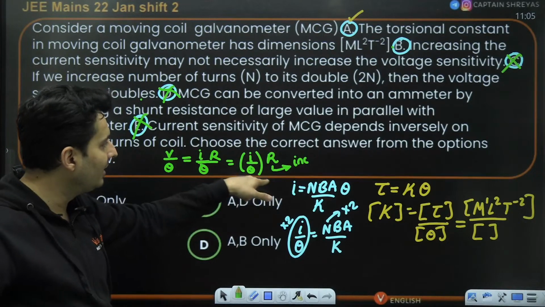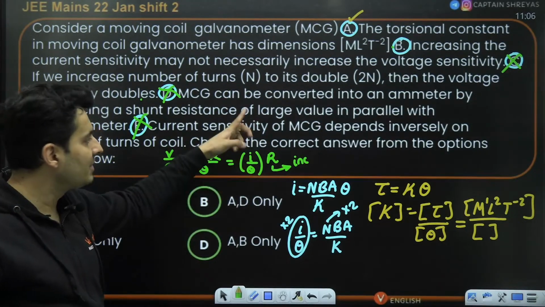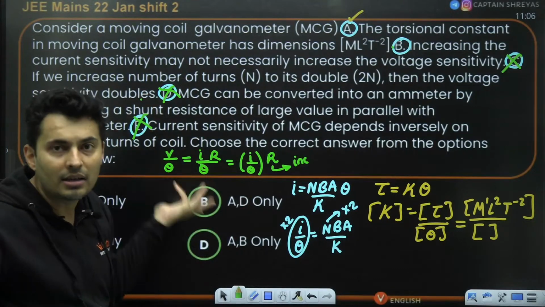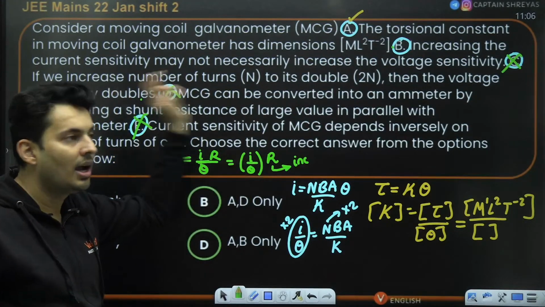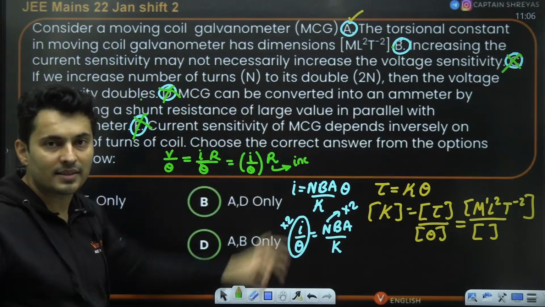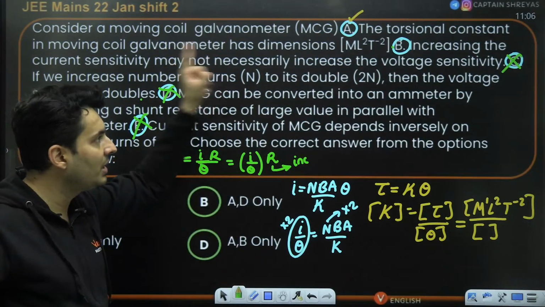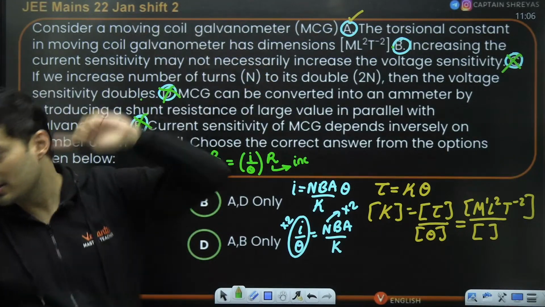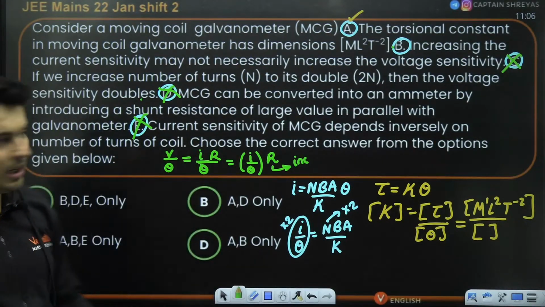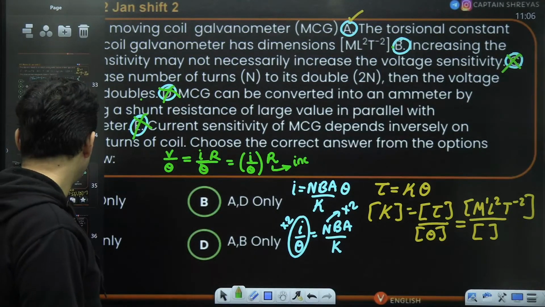If resistance decreases, voltage sensitivity can decrease also. If resistance increases, voltage sensitivity can increase also. So there is no direct relationship unless it is mentioned that the resistance of the coil is constant. So the answer for B also depends. It does not necessarily increase, it can decrease. Is that okay? So none of the other options are correct, only option A is the correct one.